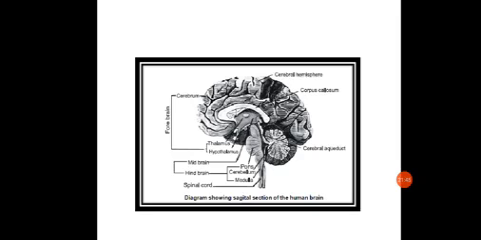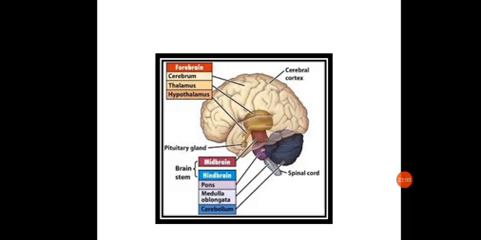The cerebral cortex is around 2 to 4 millimeters thick. If the cerebrum is removed, the animal becomes a simple reflex animal, because the cerebrum takes part in many logical and other decisions.